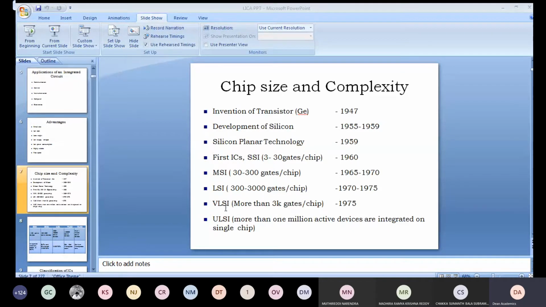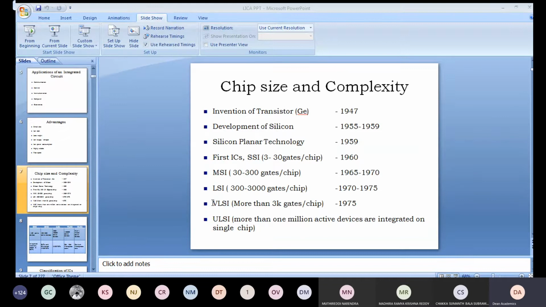Then we have the next level, that is very large scale integration. In very large scale integration, more than 3K gates, that means, these are thousands, no? Lakhs of gates, millions of gates are used in very large scale integration. So from the year 1975 onwards, very large scale integration started.